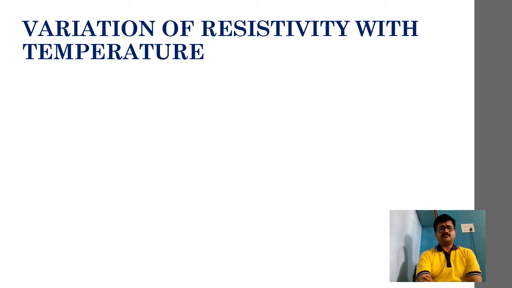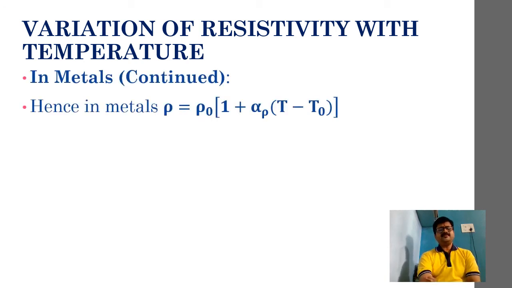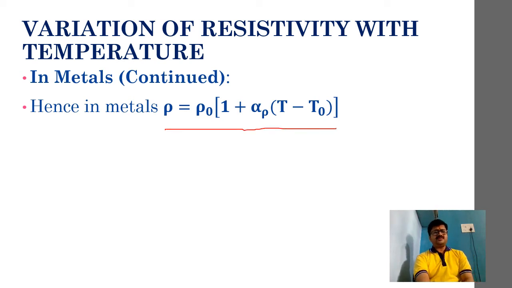So hence we can say that in metals the resistivity varies with the temperature according to this equation. Rho is equal to rho naught into 1 plus alpha rho into T minus T naught. This is the equation that we have.